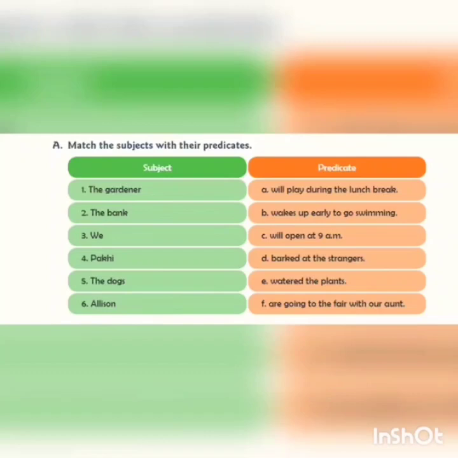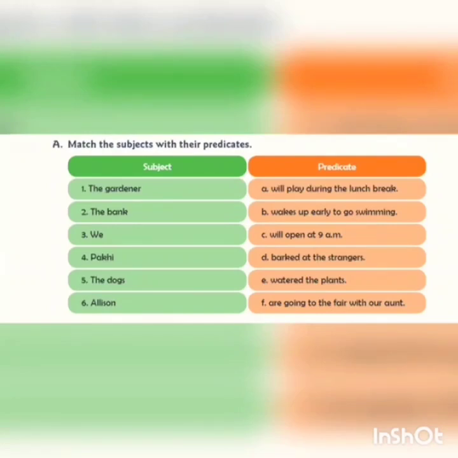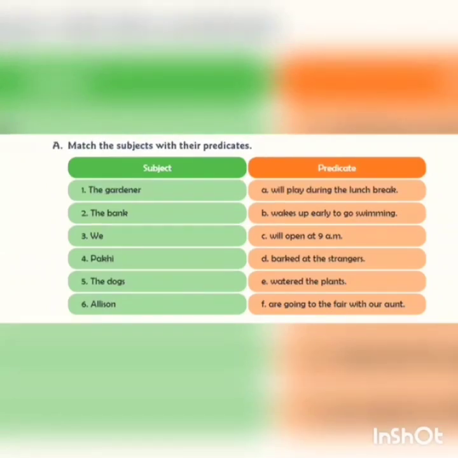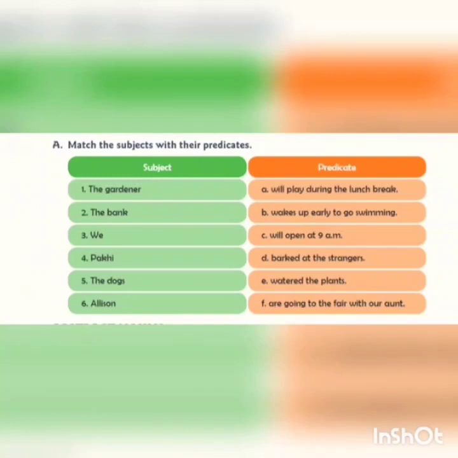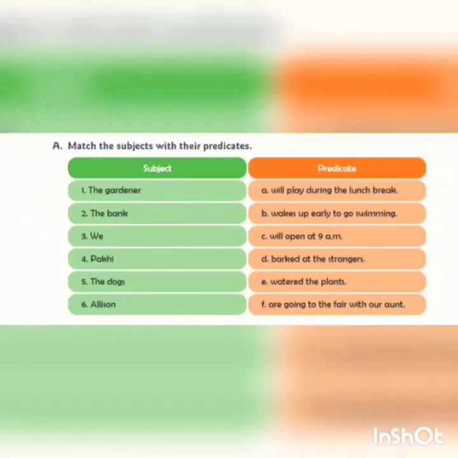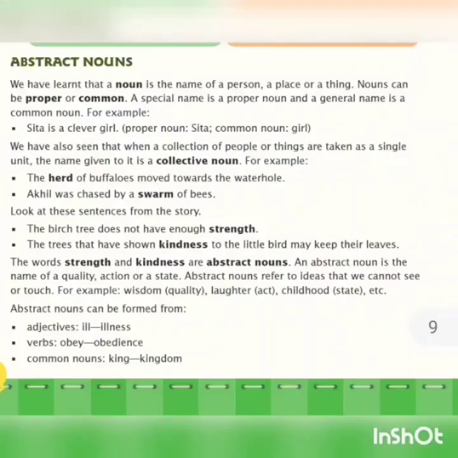Ellison will play during the lunch break. Ellison wakes up early to go swimming. Is that clear, everyone? What question will you ask? Who will play during the lunch break? Ellison. Who wakes up early to go swimming? Ellison. Is that clear, everyone? I hope you all have understood well. Now let's start with abstract nouns.